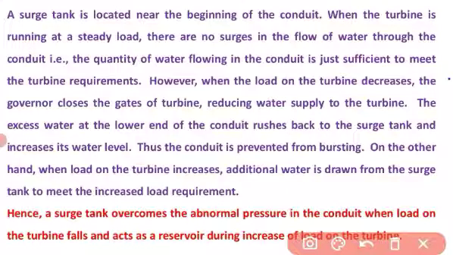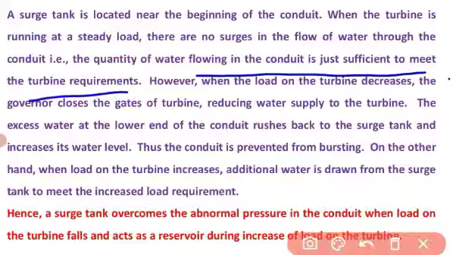That is, the quantity of water flowing in the conduit is just sufficient to meet the turbine requirements. Now, what happens when the load on the turbine decreases? If there is a water flow inside the penstock in steady state, there is no surge in the penstock. Next, what happens when the load on the turbine decreases?